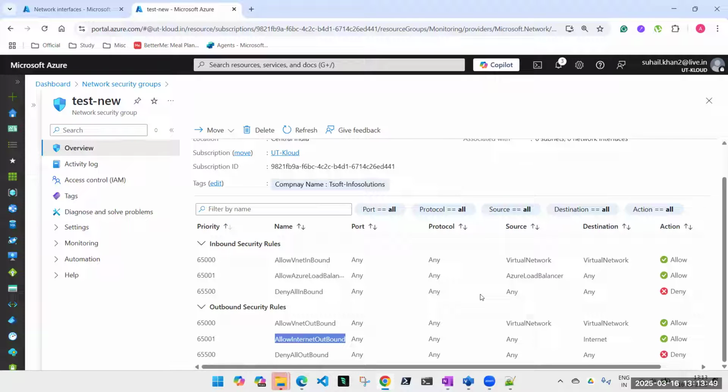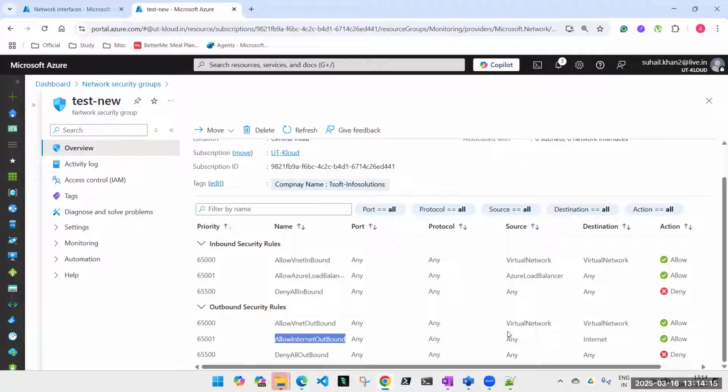But understand that these are the default outbound security rules because of which you are able to access the internet. But I am saying that you can't delete it, you can't amend it. Do you see any option? You can't delete it, you can't amend it. So now if you want to block the internet access, then how do you achieve it? Yes, guys.